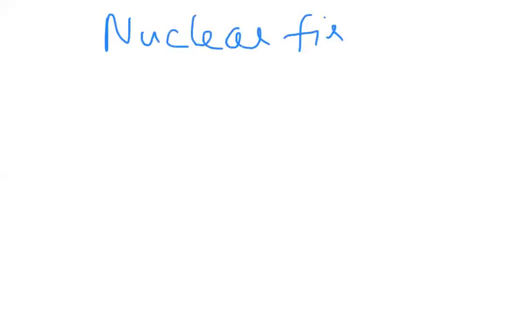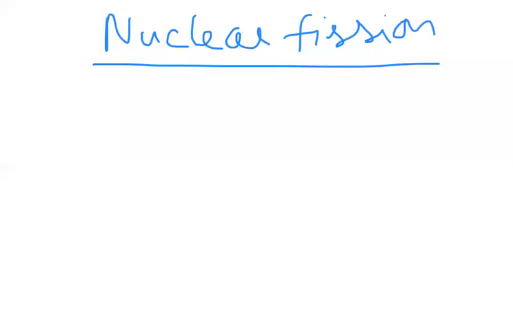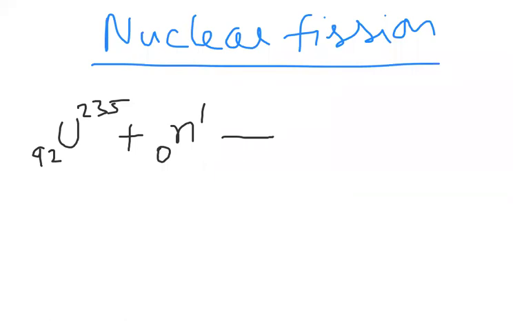Nuclear fission means simply a heavy nucleus splits into comparably smaller nuclei. Suppose I take, for example, uranium-235. This is a heavy nucleus, and it is unstable. To attain stability, we bombard it with a slow-moving neutron.